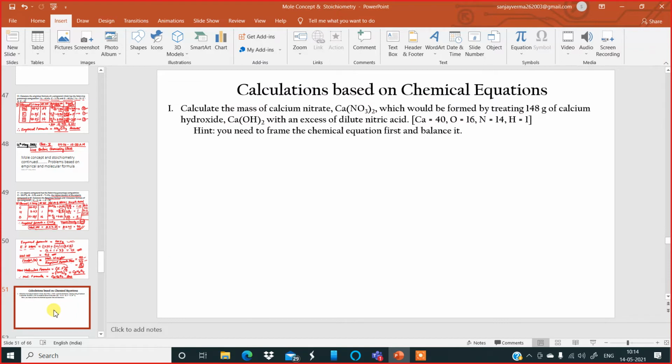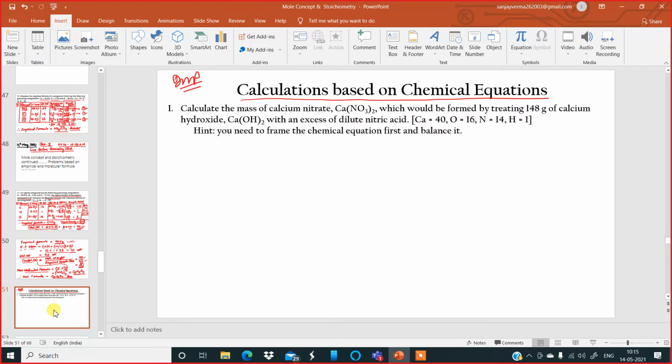Now the next type of chemical problems are calculations based on chemical equations. This is also another important type of question. This is the last type of chemical equation calculations in this chapter. And from here also, one question is compulsory. I will not say 100% for this type of question, but I will say 75%. It is confirmed that from here, one type of sum will come under this heading, calculations based on chemical equations.